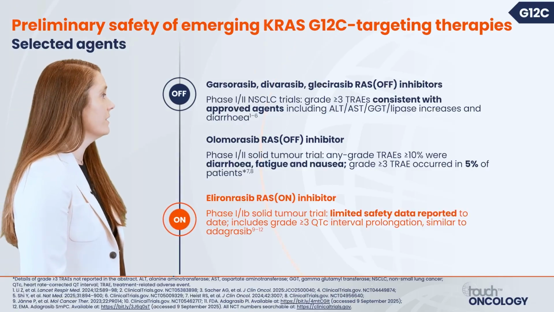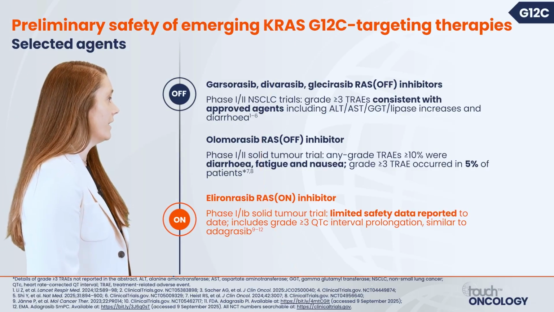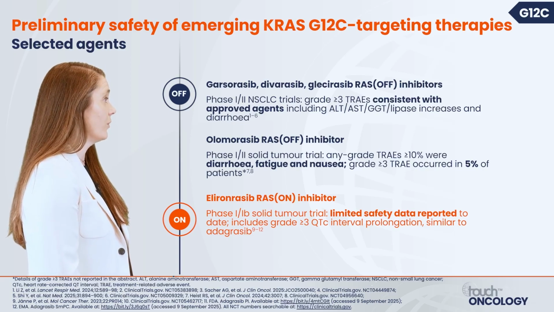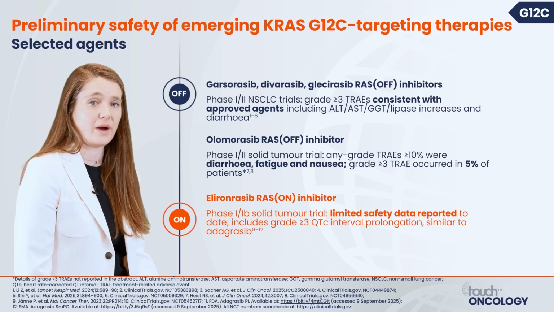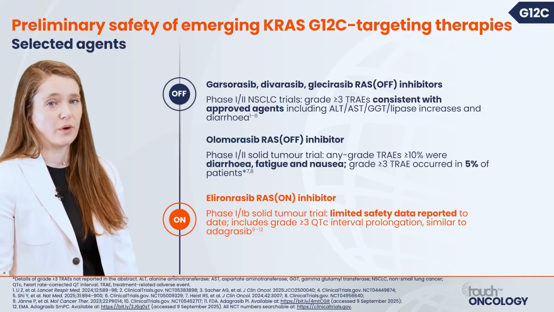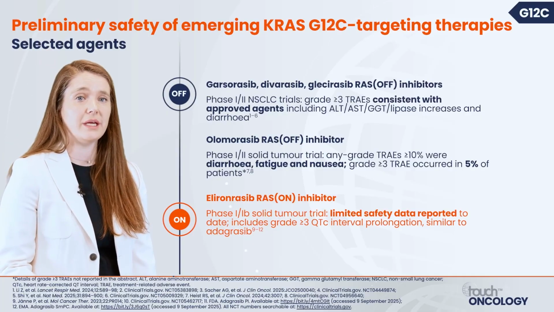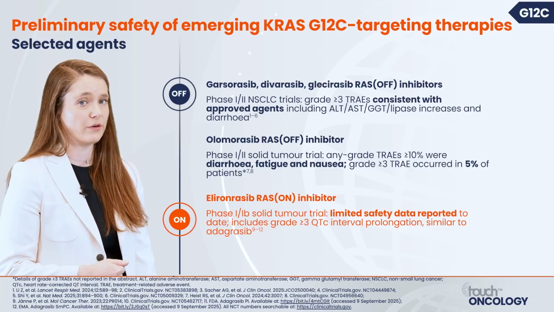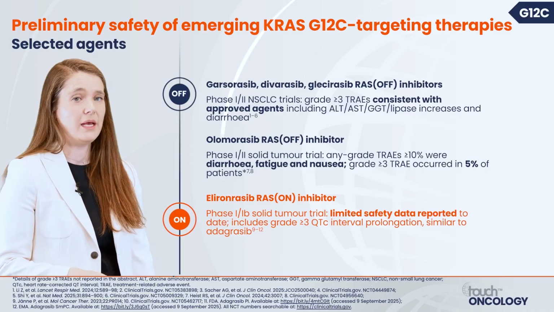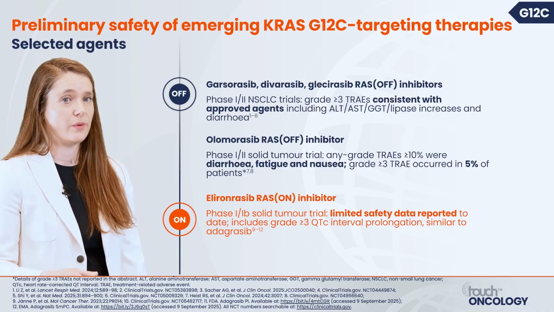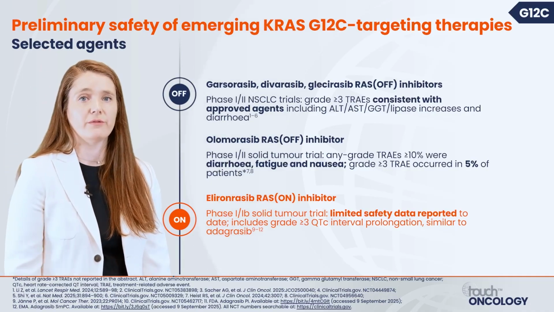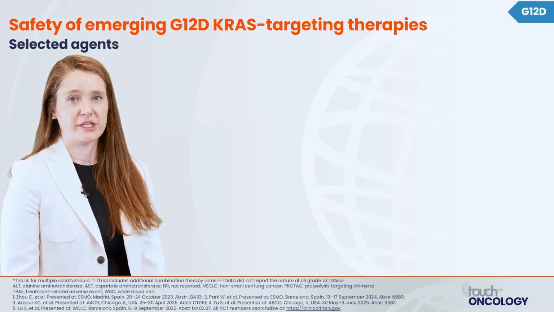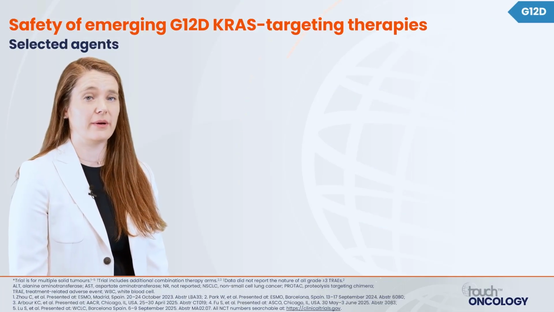RAS-on inhibitors, we're thus far seeing some grade 3 QTc prolongation, similar to adagrasib. Again, speaking to the importance of monitoring with EKGs to make sure that that QTc interval is not being prolonged. As we get more use with these new agents, I think we'll have a better idea of the full safety profile.